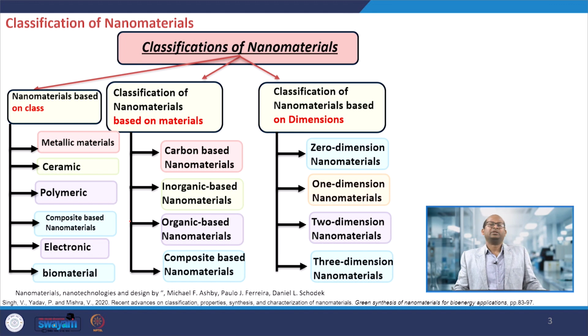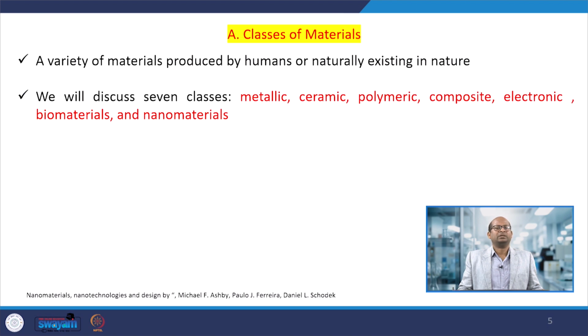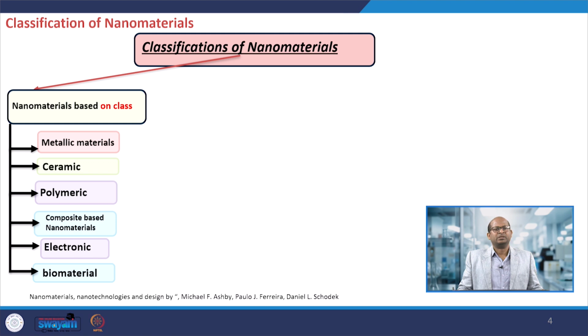When we classify based on materials, whatever materials we synthesize are carbon based nanomaterials, inorganic based nanomaterials, organic based nanomaterials and composite based nanomaterials. And if we classify the nanomaterials based on their dimensions, whether it is 0 dimensions, 1 dimension, 2 dimensions or 3 dimensions, this way also you can classify. So, based on classes, these are the things we will discuss.